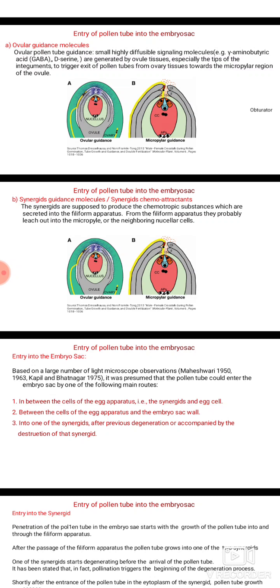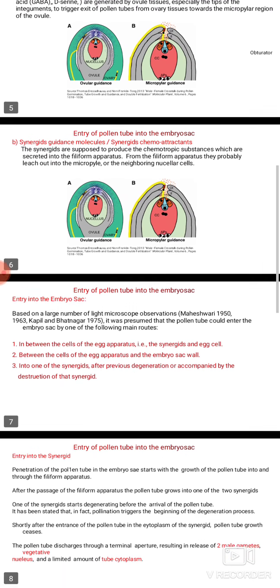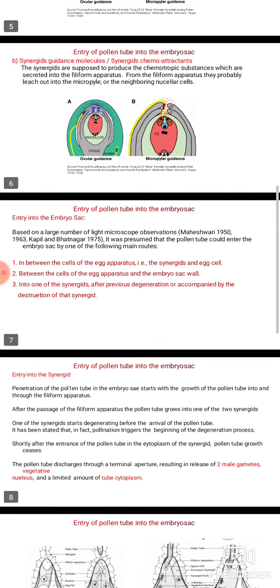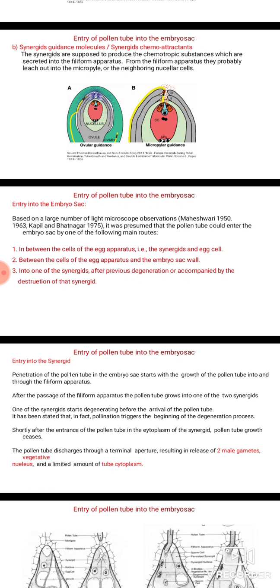Entry into the embryo sac. Based on a large number of light microscopic observations by Maheshwari, it was presumed that the pollen tube could enter the embryo sac by one of the following main routes.